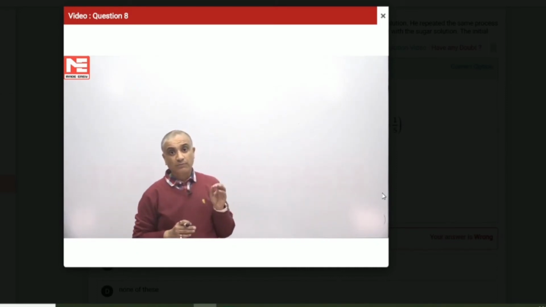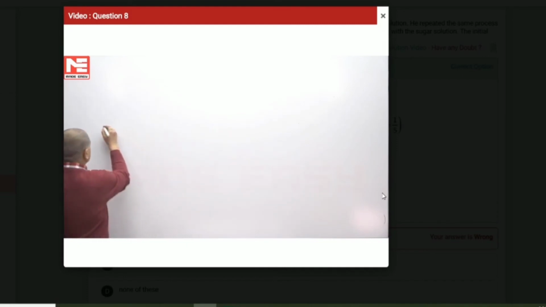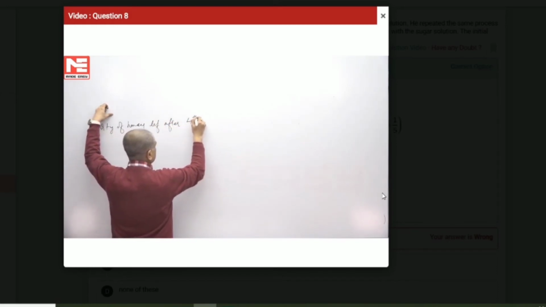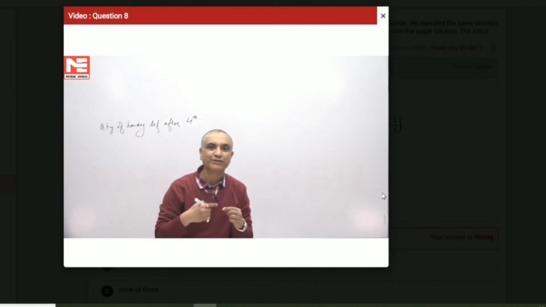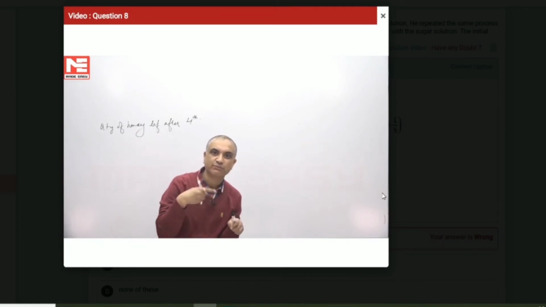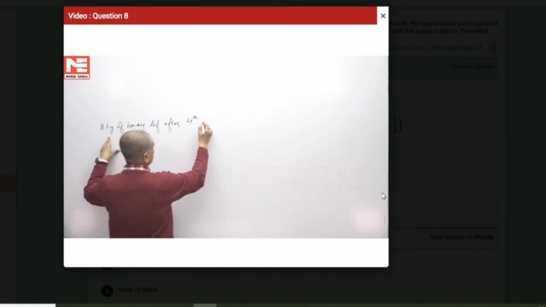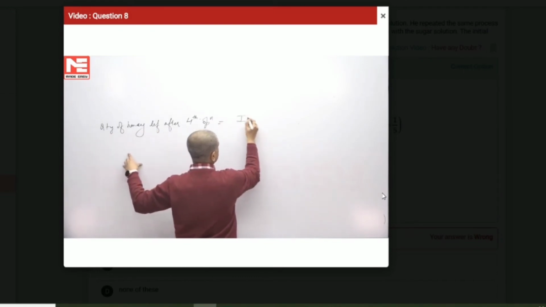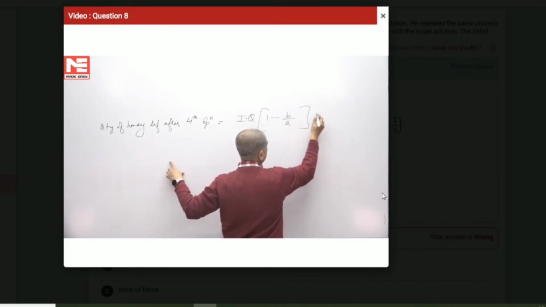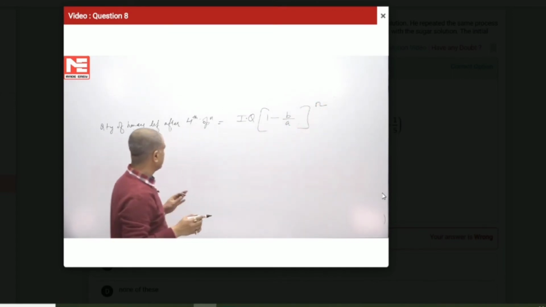So the formula of replacement is quantity of milk, or say quantity of whatever is the pure substance. We took it in class as milk, but here it is honey. Quantity of honey left after the 4th operation, because 1 operation and he's saying the same process repeated 3 more times, so overall operations are coming out to be 4. The quantity of honey left after the 4th operation will be equal to initial quantity of honey multiplied by 1 minus b by a raised to the power n. Now let me explain this formula.